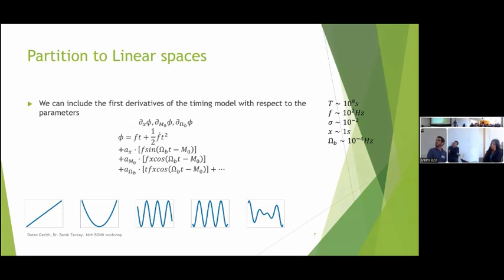So what are we going to do? If we know how to solve a linear problem, we're going to linearize. We'll do it by taking derivatives with respect to each one of those binary parameters. The derivative with respect to the separation gives us this sine wave. With respect to the phase, it gives us the cosine. And if we have some incorrect omega binary, we'll have this t times the cosine.